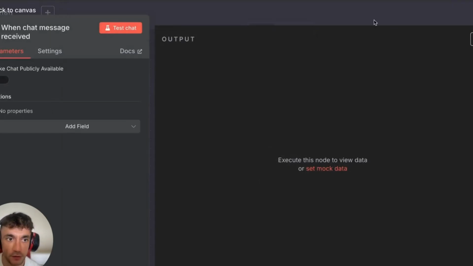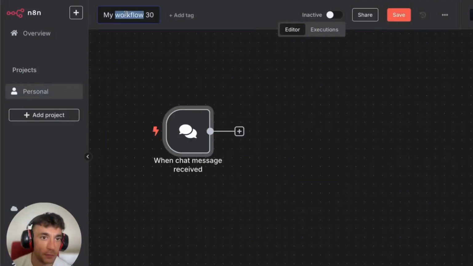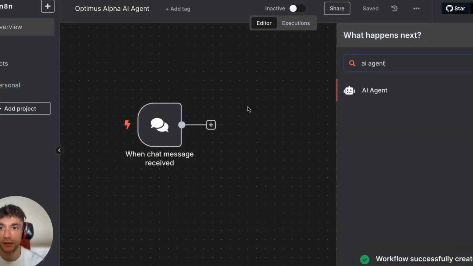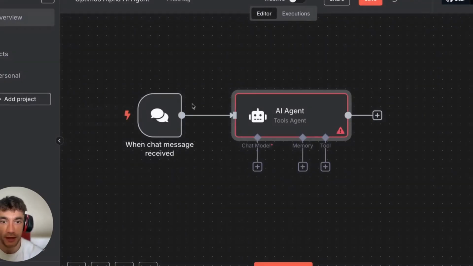So we'll put the chat trigger inside our AI agent here. We can make this publicly accessible as well. And then we'll rename this Optimus Alpha AI agent. All right. And then we'll put in here AI agent, change the system message: You are a helpful AI assistant.